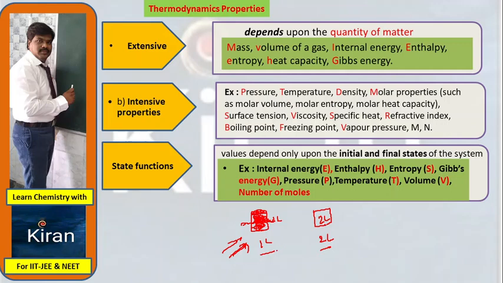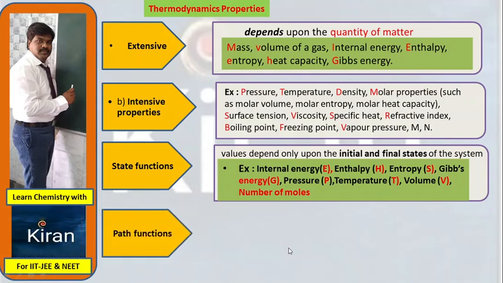Whatever the process, whether you operate through heat or mechanical energy, whatever the energy you apply, the initial state is changed into the final state. So it does not depend upon the path or process. Such kind of properties are known as state functions. Now path function.